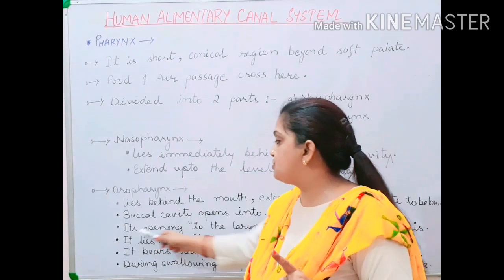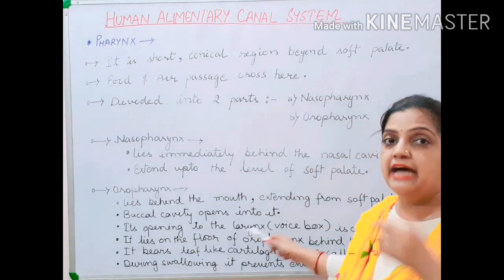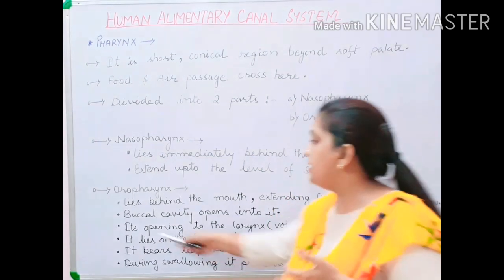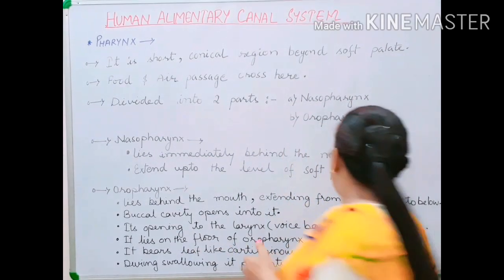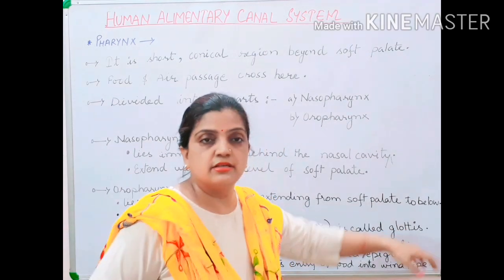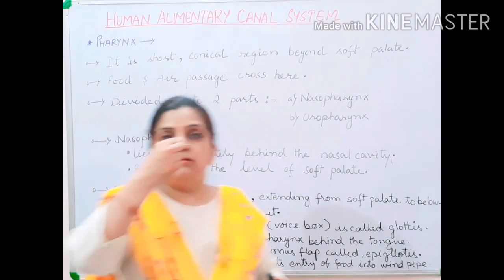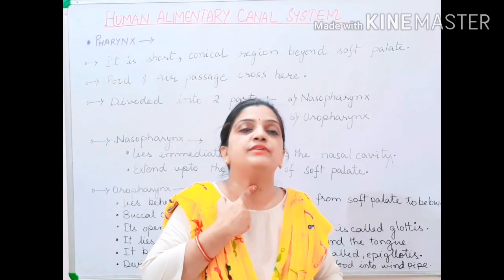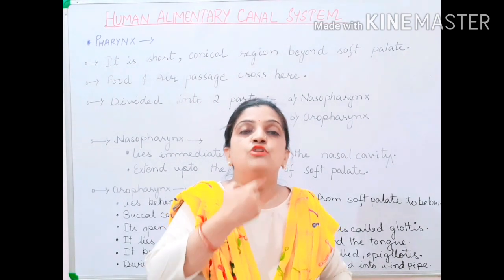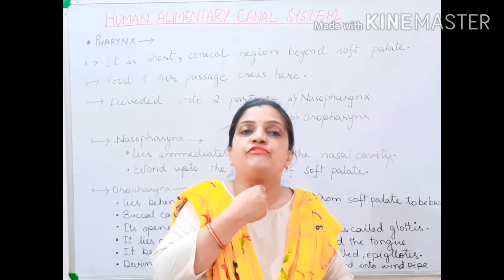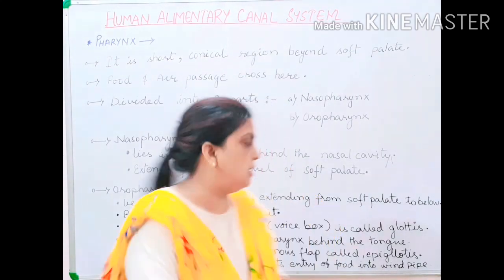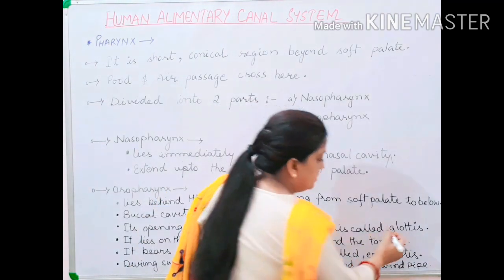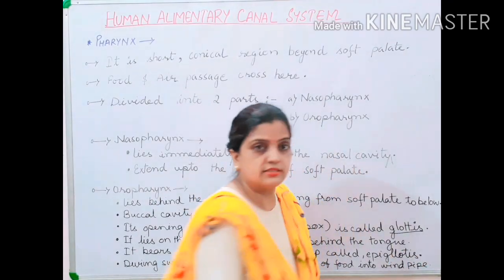Now children, its opening to the larynx. Larynx is here. This is your larynx, also called the voice box. Its opening to the larynx is called the glottis. Always remember children, when the oropharynx moves down from the mouth till the larynx part, the opening of the oropharynx towards the larynx is called the glottis. This is one of the most important terms, your glottis.